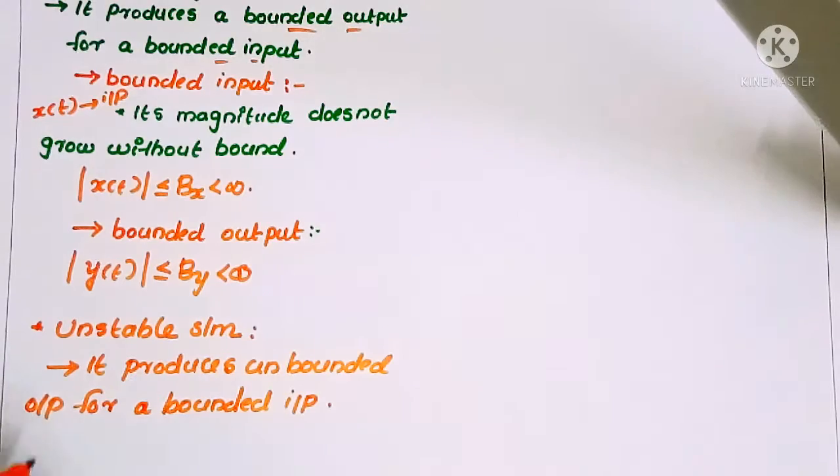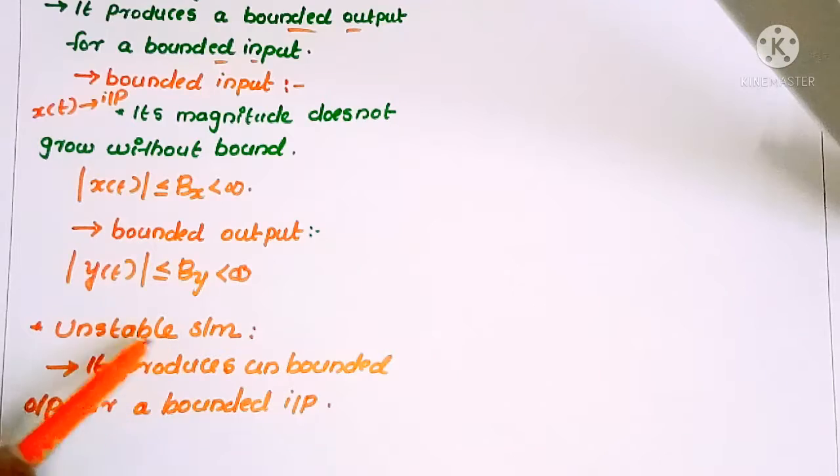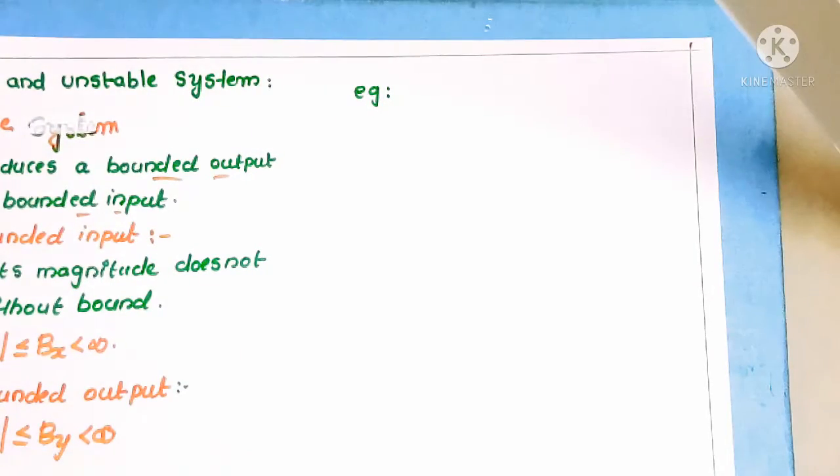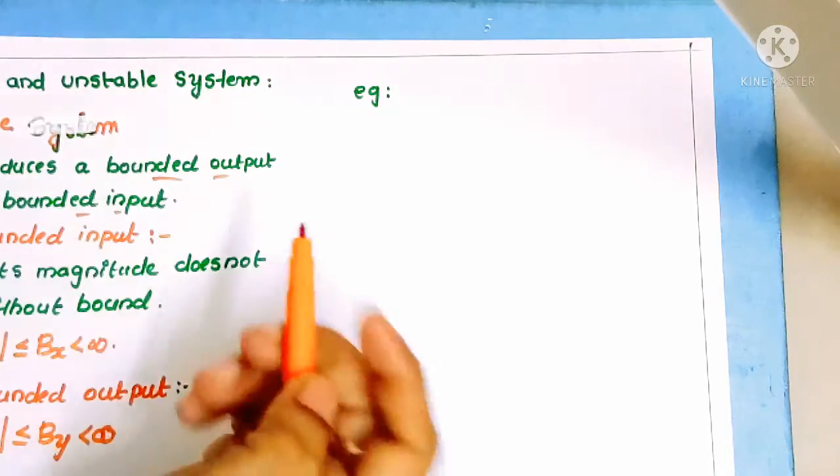Then that system is known as an unstable system. What is meant by an unstable system? It produces unbounded output for a bounded input. That means we can't predict the output signal of this system. That means it is unstable. The system is unstable.